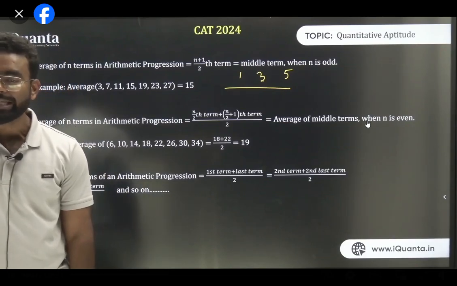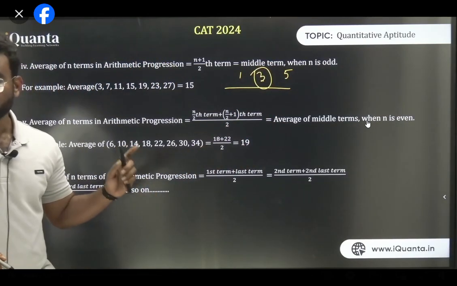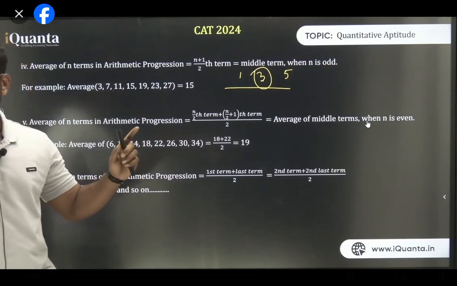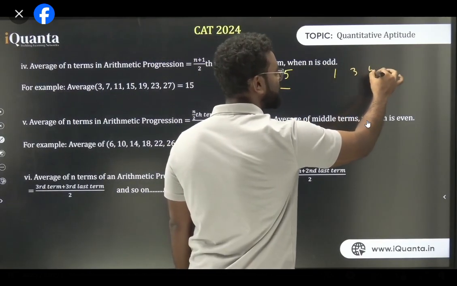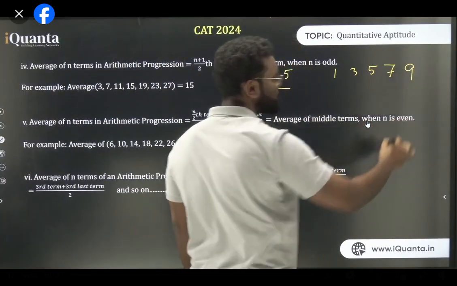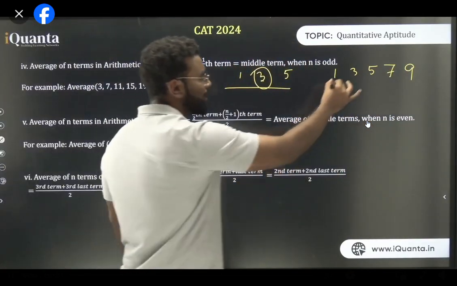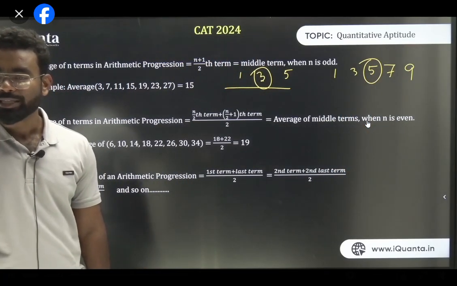What is the average of 1, 3, 5? It is 3. Because 1 plus 3 plus 5 by 3 is nothing but 3. Similarly, if I have 1, 3, 5, 7, 9, that is 5 terms, what is the average? The average is 5, because 1 plus 3 plus 5 plus 7 plus 9 divided by 5 gives 5.